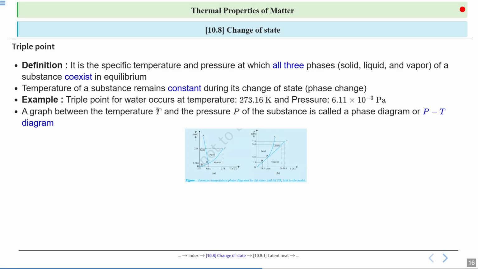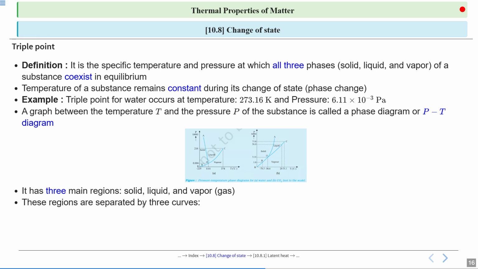A graph between the temperature T and the pressure P of the substance is called a phase diagram. So this is the phase diagram, pressure versus temperature, for H2O and for carbon dioxide. It has three main regions. Look here. First region is solid region, then liquid region, and then vapor region. Similarly, in figure B, solid region, liquid region, and vapor region. So these are the main regions.